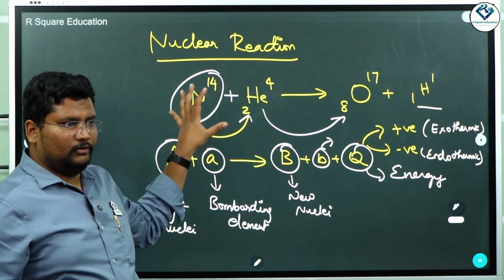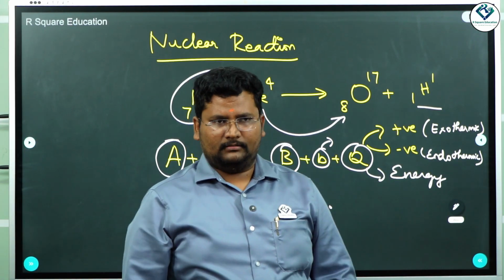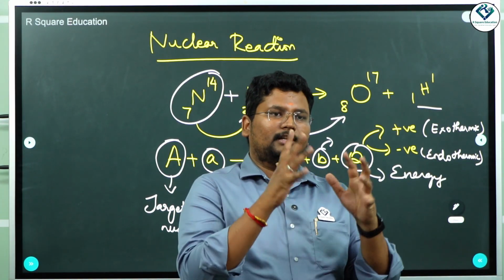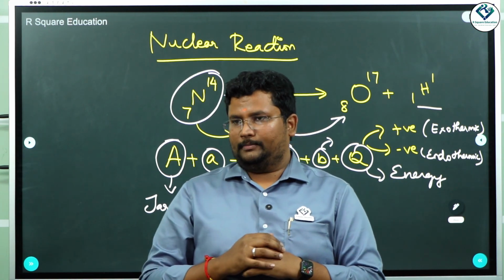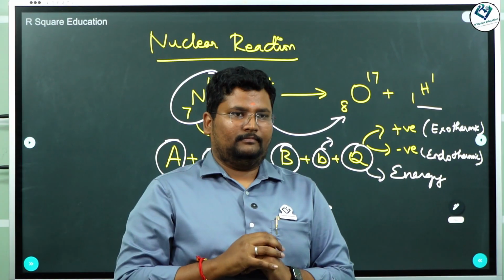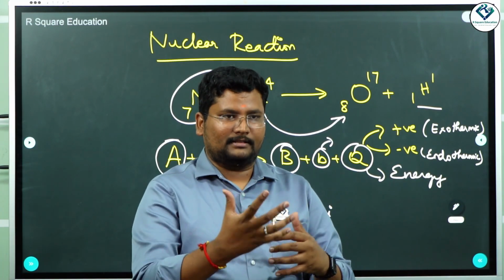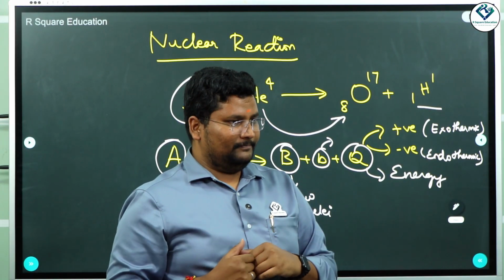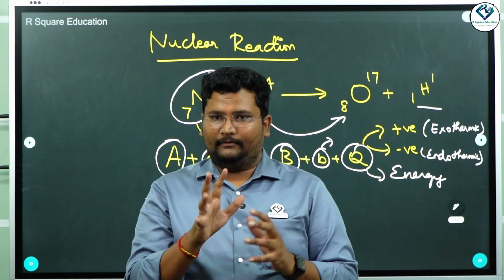So this is generally nuclear reaction, and this nuclear reaction is of different types. Okay, you have controlled reactions, you have uncontrolled reactions. Okay, basically controlled reactions எங்க யூஸ் பண்ணுவோம் அப்படின்னா, when we are using this nuclear energy for constructive purpose. Say for example, you are going to use it in nuclear power plants where you are going to generate electricity. We require a controlled nature, correct? So controlled nature அப்படின்னா we will see that.